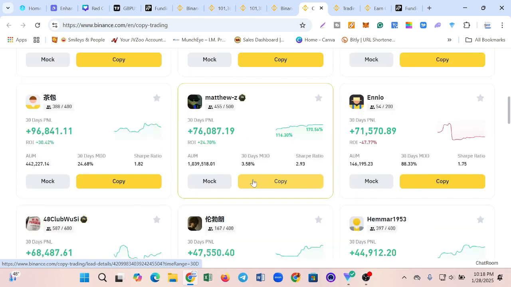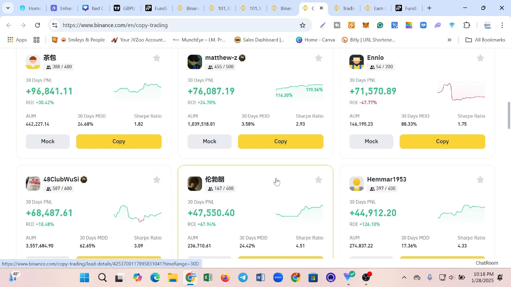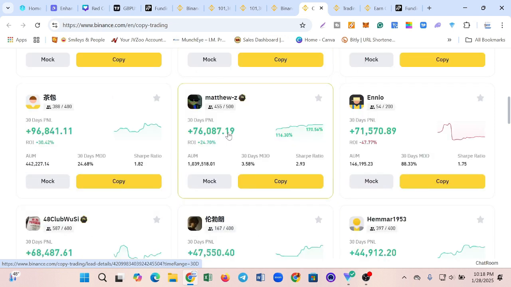I can see a whole lot of them like that who have made money through copy trading. So they take the trade. All you just need to do is copy their trade, and if they make money, you're going to make money. But if they lose money, then definitely you're also going to be losing money. For you to understand how this works step by step, I made a video earlier about Binance copy trading. Like I rightly said, I'm going to link it in the description of the video.